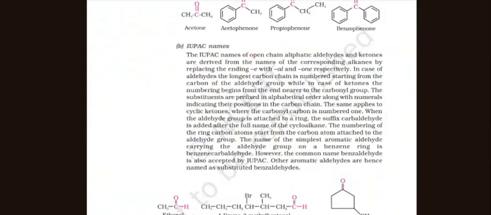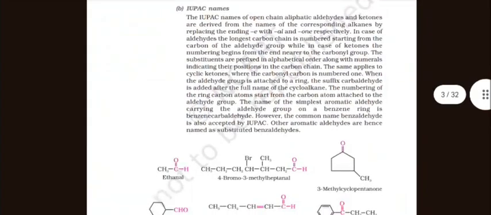The same applies in cyclic ketones, where the carbon is numbered 1 when the aldehyde group is attached to the ring. The suffix carbaldehyde is added after the full name of the cycloalkane. The numbering of the ring carbon atoms starts from the carbon atom attached to the aldehyde group. The name of the simplest aromatic aldehyde carrying the aldehyde group on the benzene ring is benzenecarbaldehyde. However, the common name benzaldehyde is also accepted by IUPAC.